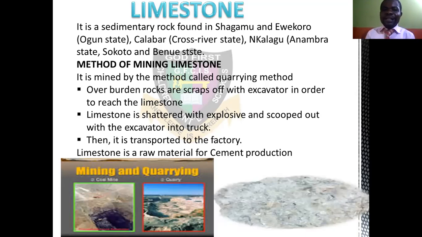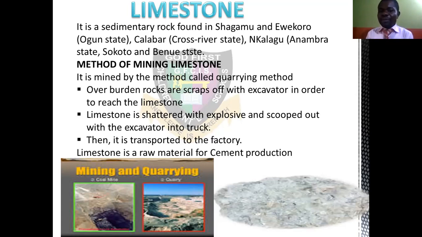What happens here, just like the case of iron ore, is that the overburden rock is scraped off. This one is not scattered, it's scraped off with an excavator. In order to get the limestone that is inside, you scrape the overburden rock. Then the limestone is shattered with explosive. That's the next stage, which looks like that of the iron ore method. That is the open cast method.